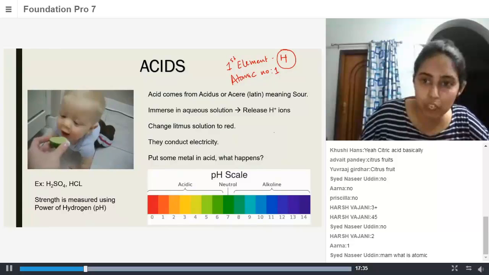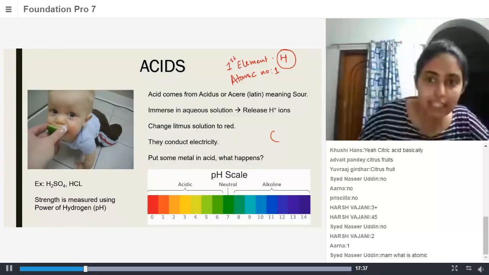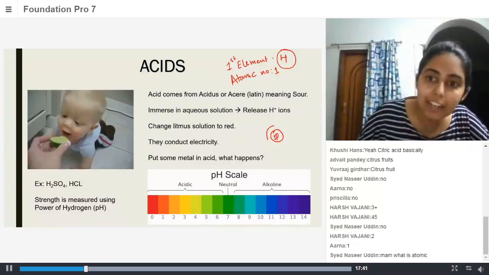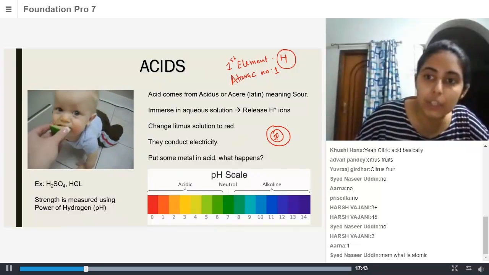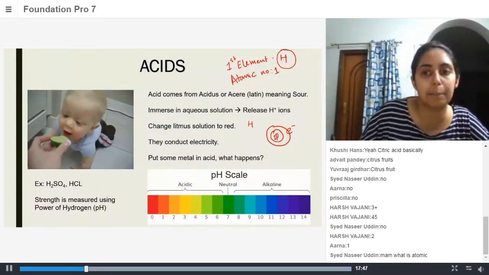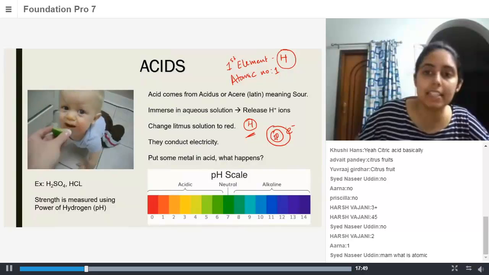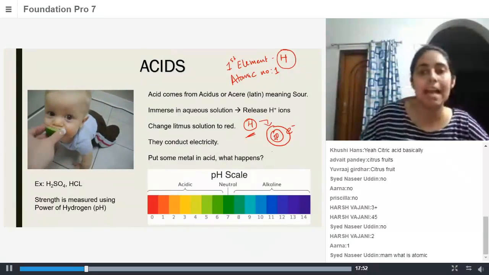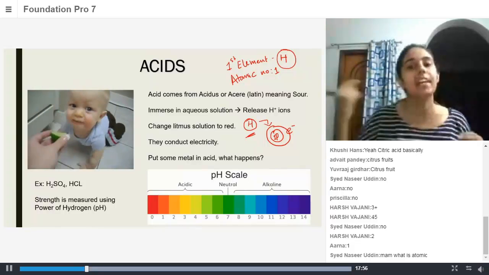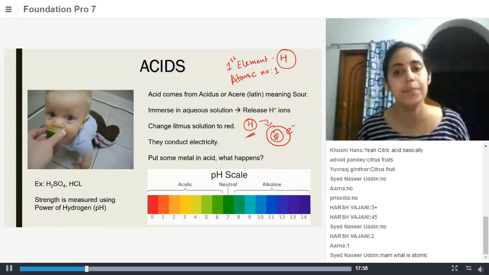So the hydrogen atom has a nucleus, inside the nucleus it has one proton, and there is one electron revolving around this nucleus. This is the structure of a hydrogen atom.